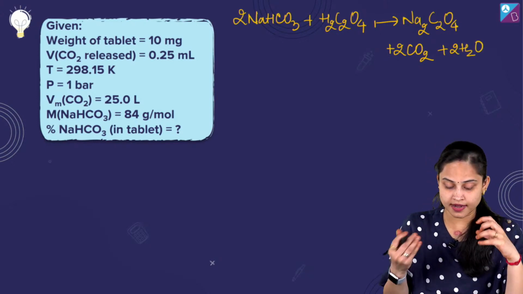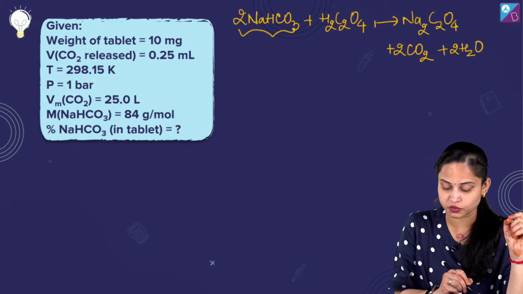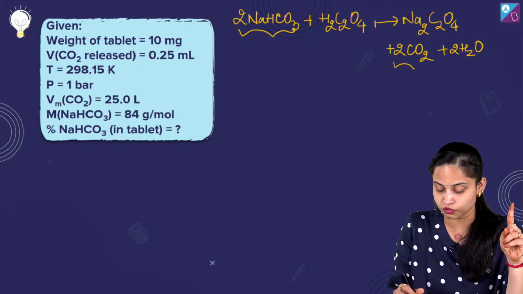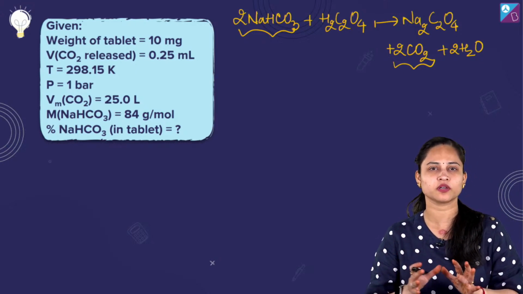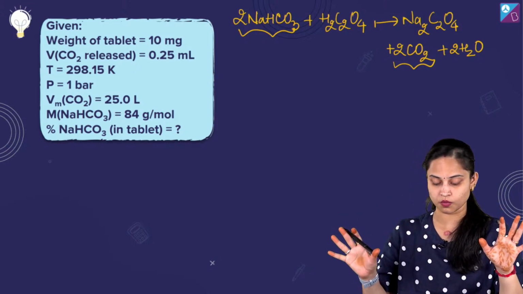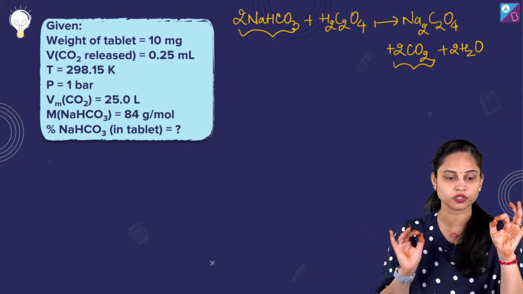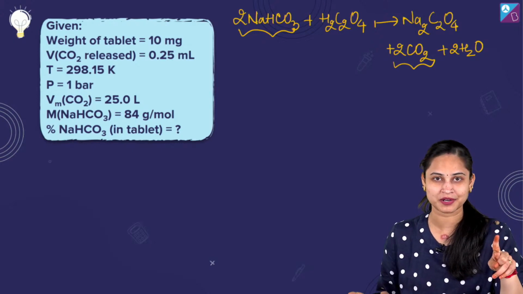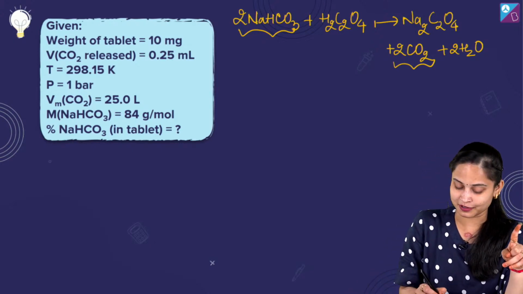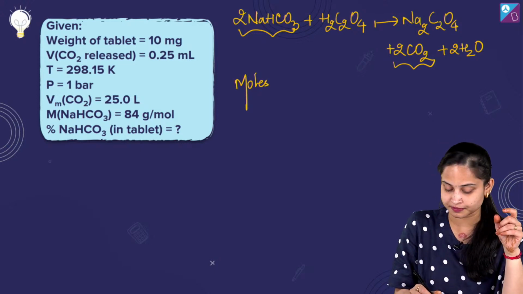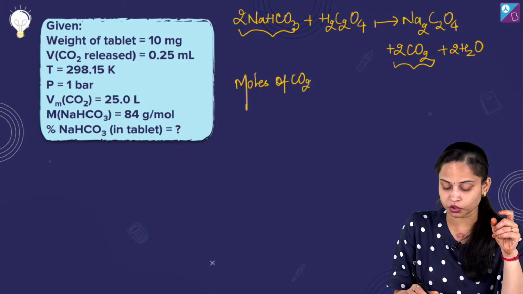Yes, of course. Now, from the stoichiometry of the reaction, we can say that 2 moles of sodium bicarbonate give us 2 moles of carbon dioxide, which means by the unitary method, 1 mole of sodium bicarbonate is going to give us 1 mole of carbon dioxide. Just note it down in your notebooks, because I believe you have pen and paper with you. Talking about the calculation of moles of CO2 released, moles of CO2 released.